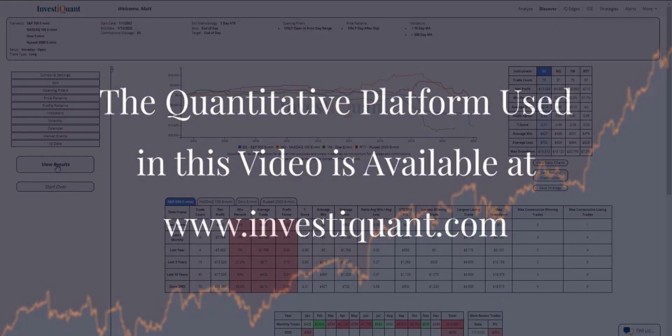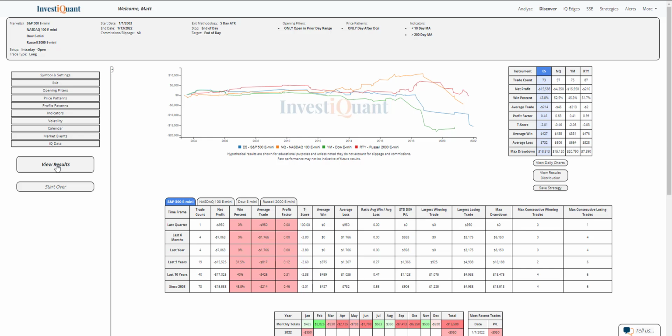All right, here we go. These are the results based upon entering the market long at 9:30 a.m. Eastern Time, exiting at 4:15 p.m. Eastern Time, when yesterday put in a doji candlestick that closed below a 10-day simple moving average but above a 200-day simple moving average, and then the next day you open within the range of that doji candlestick.